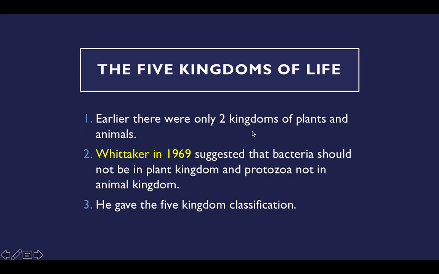There were only two kingdoms. One is plant kingdom, another one is animal kingdom. But later, one scientist called Whittaker, in 1969, suggested that bacteria should not be in the plant kingdom. It should be in a different category, and protozoa not in animal kingdom. So it should come in a different category. So in 1969, he suggested this five kingdom classification.